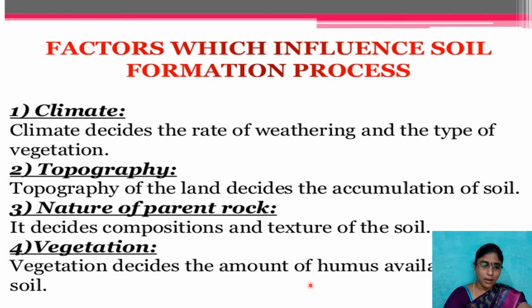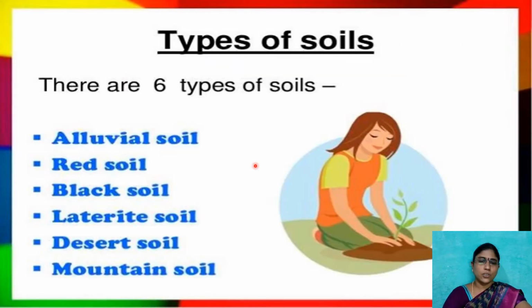So based on that, the vegetation of the place also influences the formation of the soil, because of the vegetation and nature of the parent rock, and topography and the climate of the place. What are the major types of soils that we have?